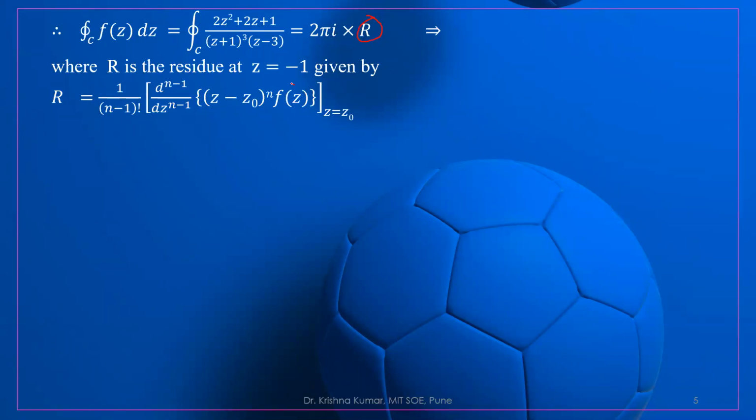So let us put the values of f of z, z0 and n. What is the value of n over here? It is 3. So we can write r is equal to 1 upon (3 minus 1) factorial, d 2 by dz square, because n equal to 3, of (z minus z0) to the power 3 f of z, at z is equal to minus 1.